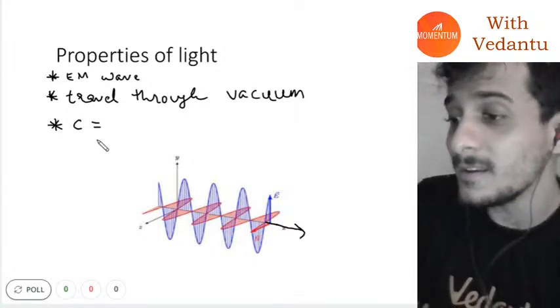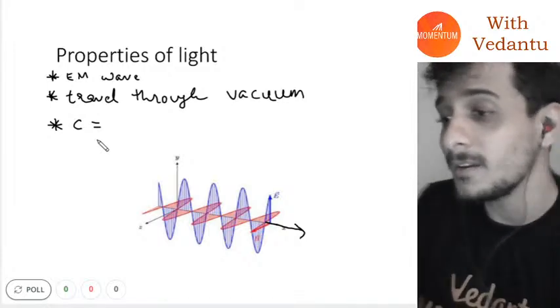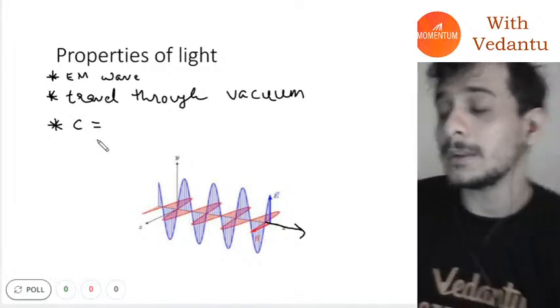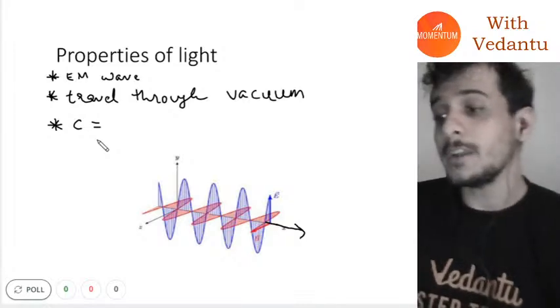Atharva Sharma is asking, sir, is light a particle or a wave? Please answer it, it is a doubt. Atharva Sharma, we will talk about it in the chapter dual nature of radiation and matter.